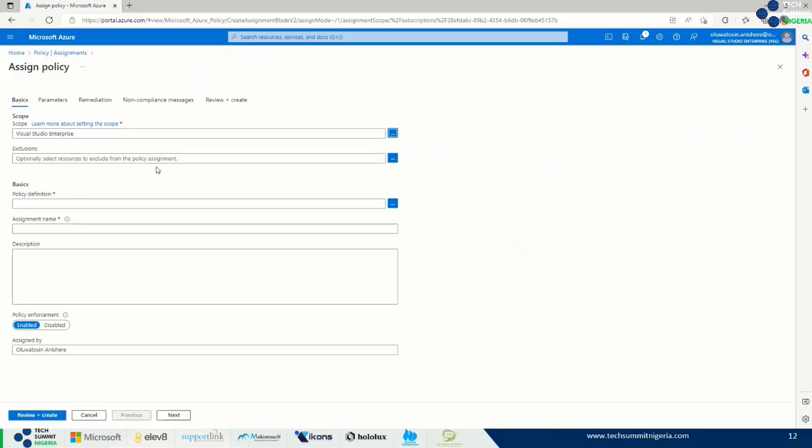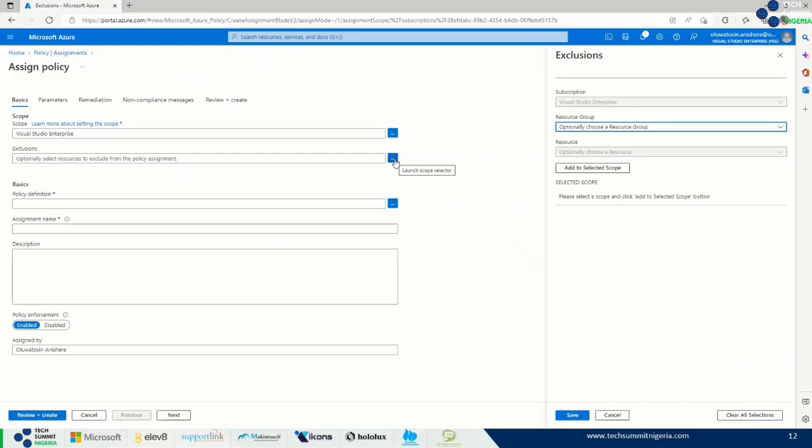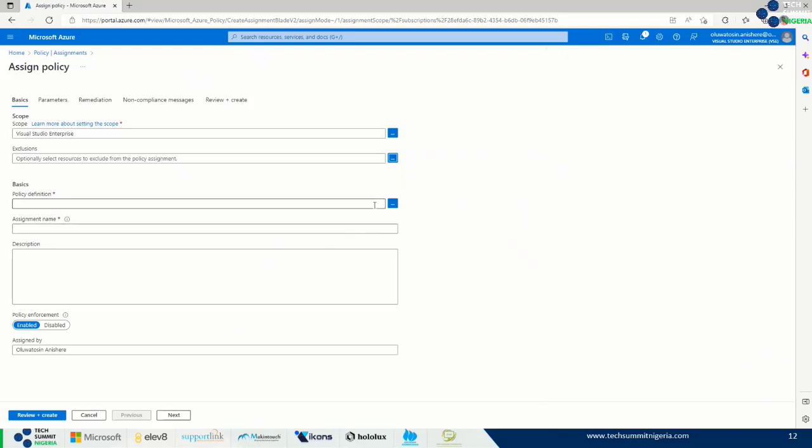Now, the exclusion. Let's assume you want to enforce this policy in your tenant, but you want to exclude some resources or some things. Yes, you can make use of this exclusion. But for the purpose of this demo, we aren't excluding anything. So let's go further. We have the policy definition.